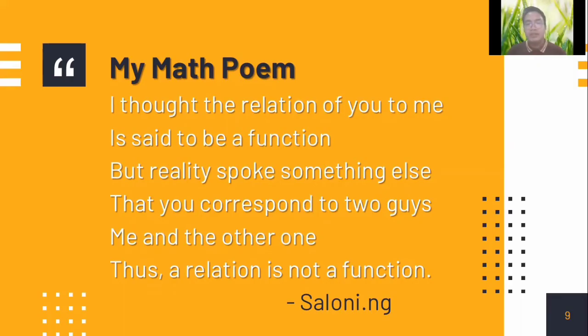I thought the relation of you to me is said to be a function, but reality spoke something else. That you correspond to two guys, me and the other one. Thus, a relation is not a function. This poem has something to do with most of you, especially teenagers, experiencing love triangles and the likes. So how do you feel if your special someone already has a special someone, or he or she has someone else? So according to this poem, this relation is not a function.